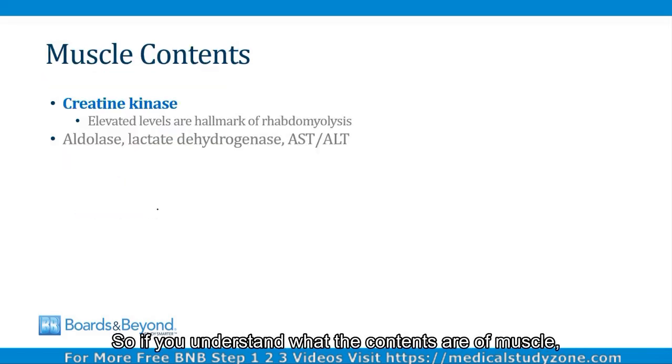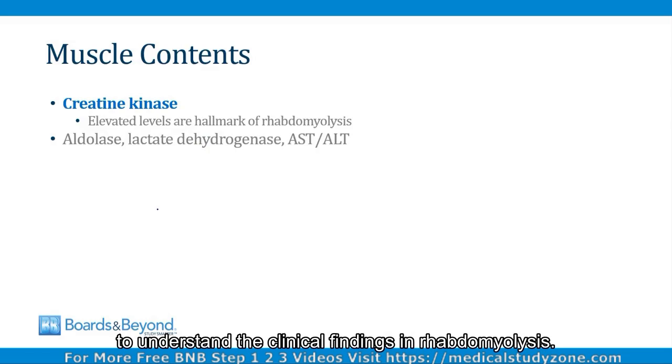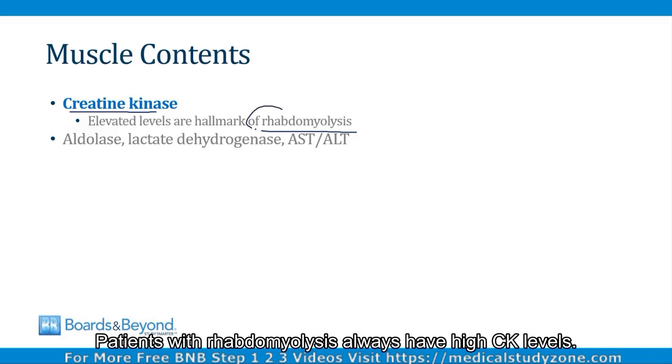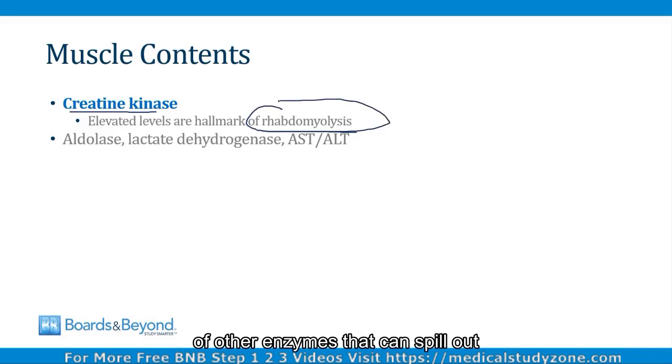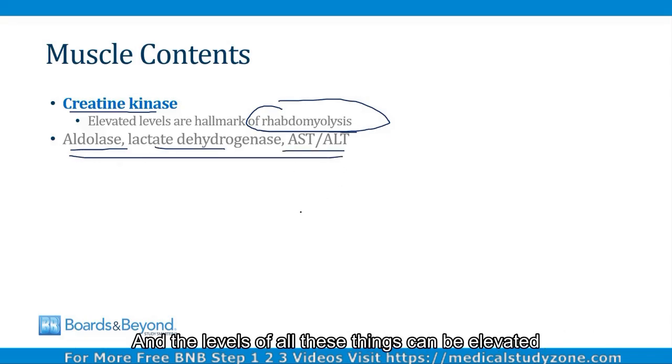So if you understand what the contents are of muscle, then it's very easy to understand the clinical findings in rhabdomyolysis. Muscle cells contain creatine kinase, and elevated levels of creatine kinase are the hallmark of rhabdomyolysis. Patients with rhabdomyolysis always have high CK levels. In addition, there are a bunch of other enzymes that can spill out into the blood from muscle, enzymes like aldolase, lactate dehydrogenase, AST, and ALT, and the levels of all these things can be elevated in the serum of patients who have rhabdomyolysis.